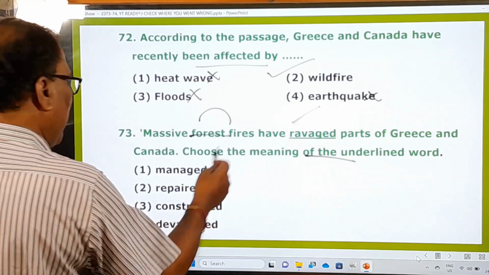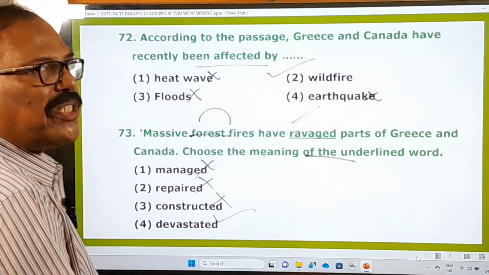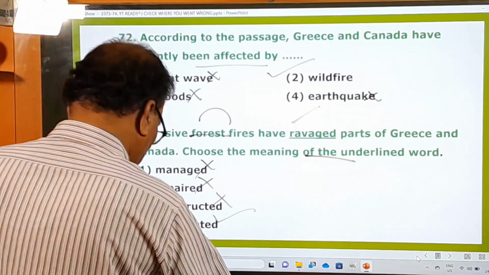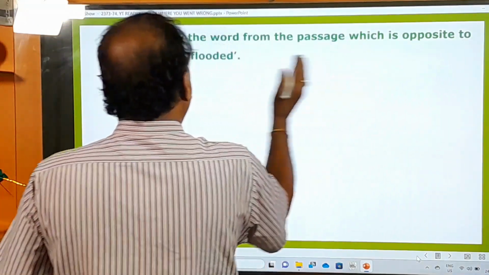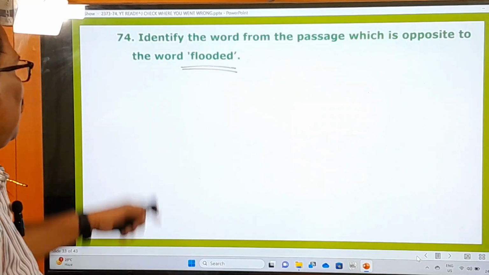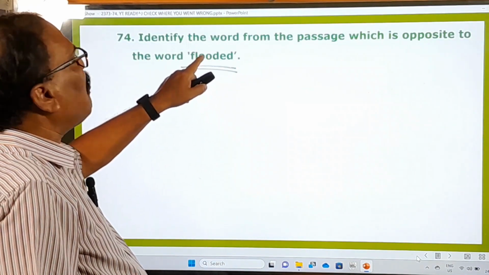So ravaged means not managed, repaired, constructed, but devastated. Devastated means, in other words, destroyed. Okay, now let's go to the next question. 74th one. Identify the word from the passage which is opposite to the word flooded. Last question under this passage is this one. What is the word which is the opposite of the word flooded?